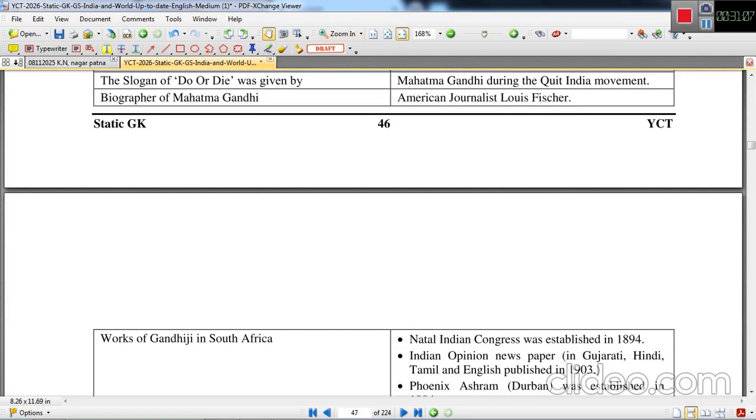The do or die slogan was given in the Quit India movement by Mahatma Gandhi. The biographer of Mahatma Gandhi was American journalist Louis Fischer.